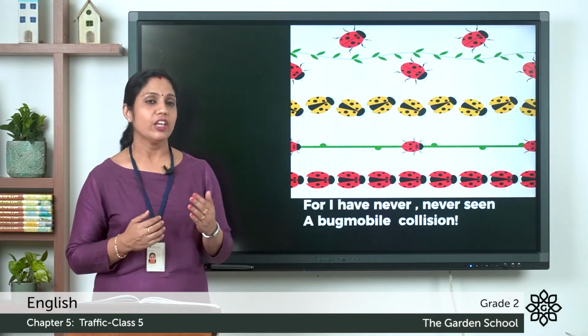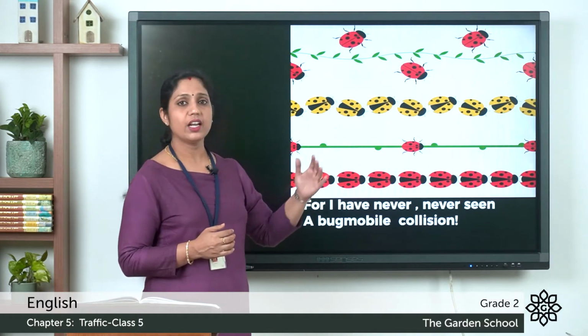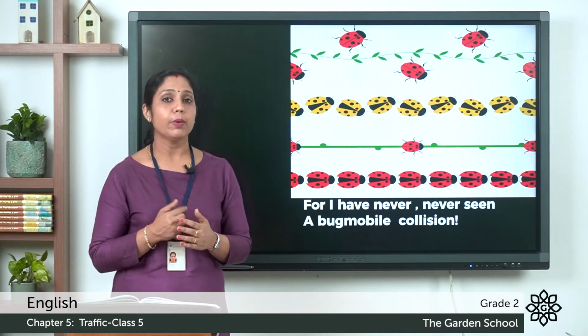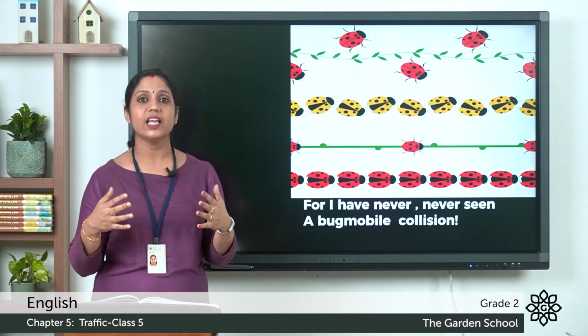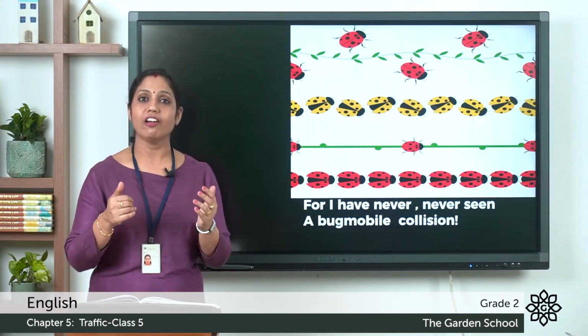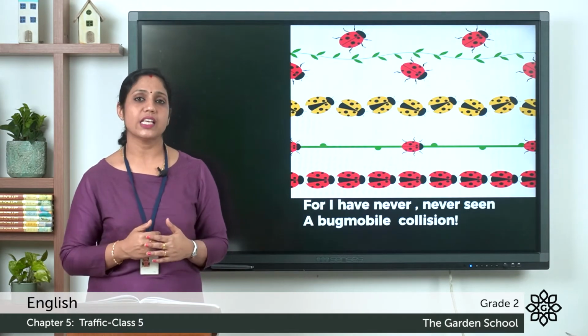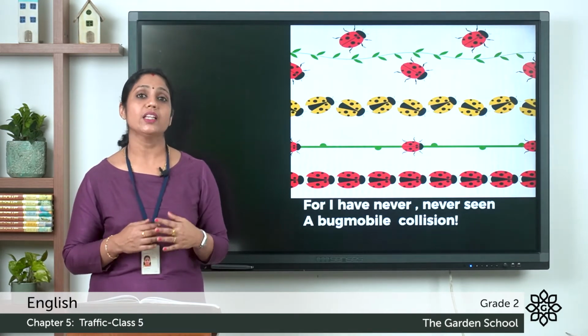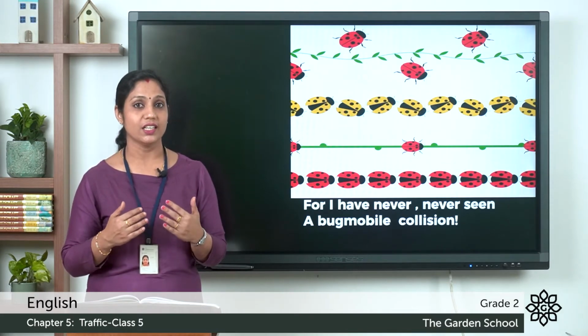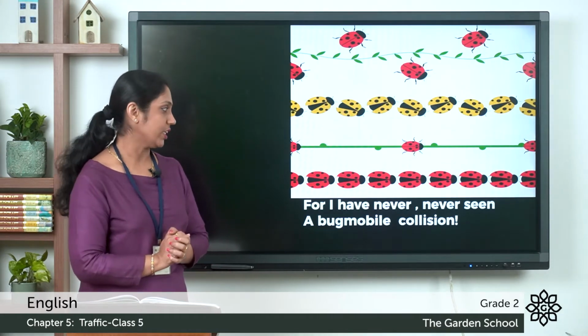Here he's saying, even if the bugs go straight in a line, there are so many bugs, but he has never seen that these bugs collide. That is, they never hit each other, they never push each other. So he's saying that the bugs must be having some special eyesight. That is why they never collide with each other. That is why they never hit each other.